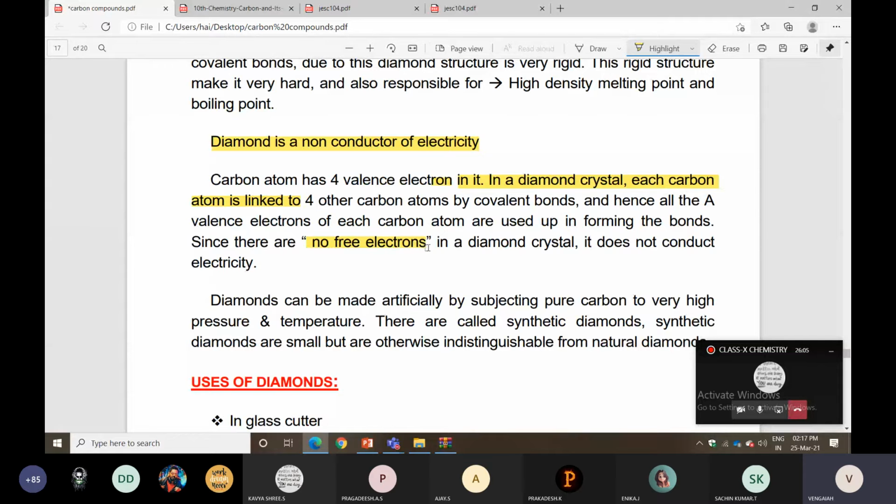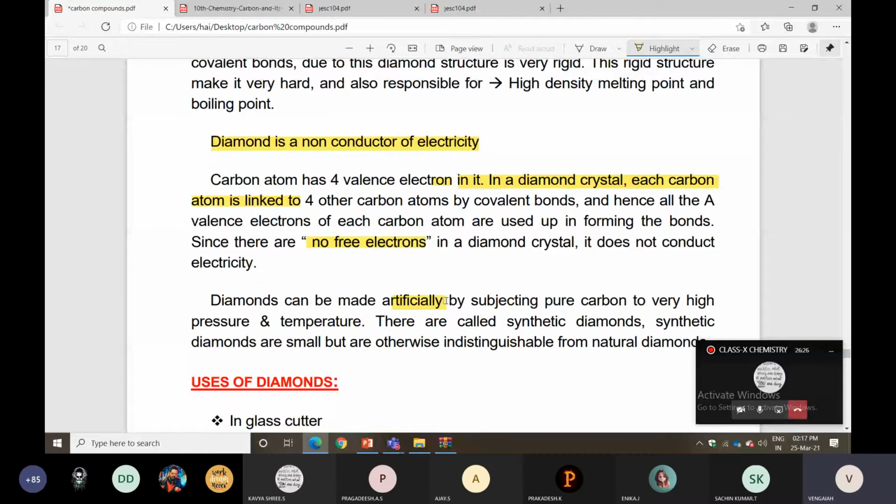Diamond can also be made artificially, by subjecting pure carbon to very high pressure and temperature. These are called synthetic diamonds. Synthetic diamonds are often small, but otherwise indistinguishable from natural diamonds. Next one is uses of diamond.